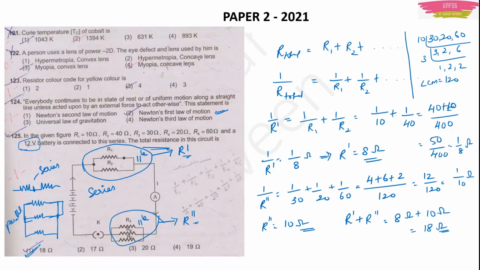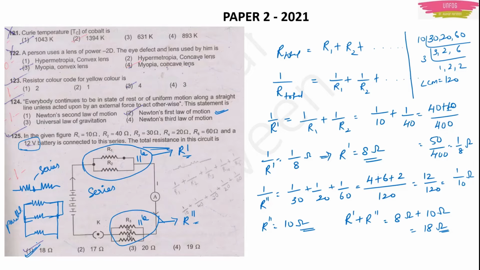In case they were asking for the total current, at that time we needed the value of this battery, the 12 volts, because once I have the total resistance, then I use Ohm's law to find the total current. V is equal to IR. There we required this 12 volts. Or else this is waste for us. This data is not needed for this particular type of question.